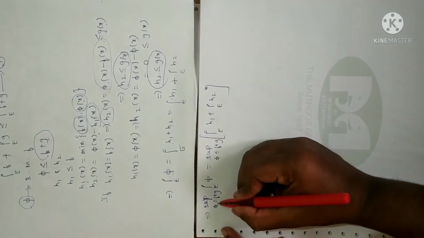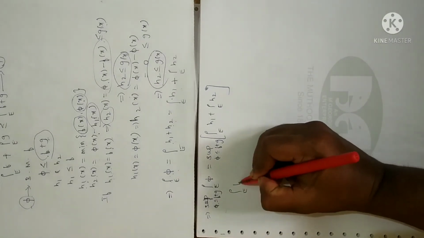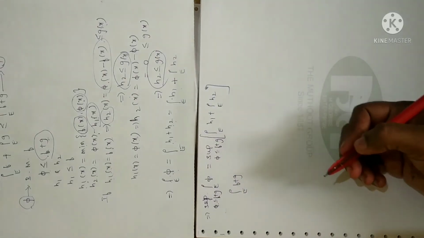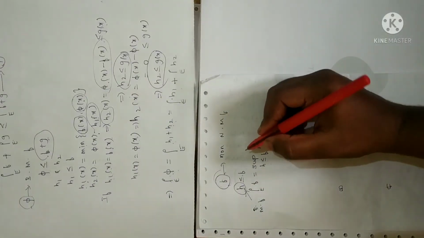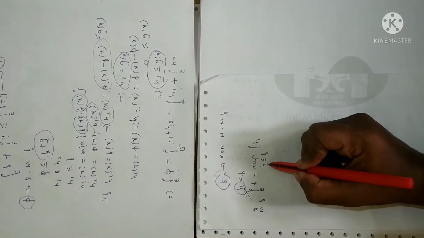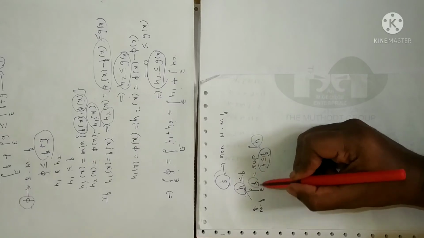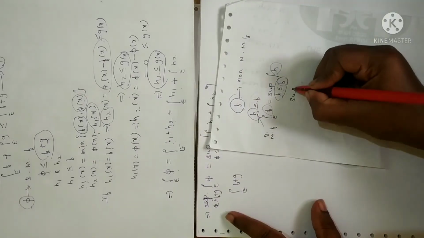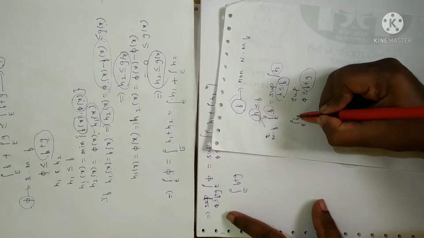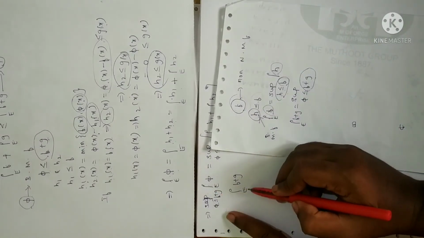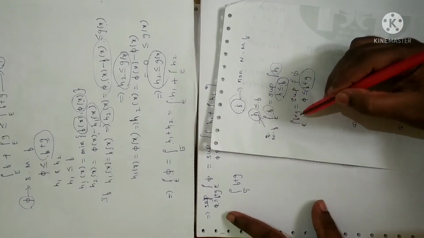Fine. Now since the supremum is taken over pi of f plus g, I can write this statement as the integral over E of f plus g. Right? That is the meaning of a bounded measurable function. Because this is the definition of a non-negative measurable function. Whenever I have h less than or equal to f, I can write the integral of whatever function I have. Similarly, I have the supremum over pi less than or equal to f plus g. In place of f, I have f plus g, so I can write the integral over E of f plus g, as per the definition of a non-negative measurable function. So whatever function you have, you should write here. That is what I have done.